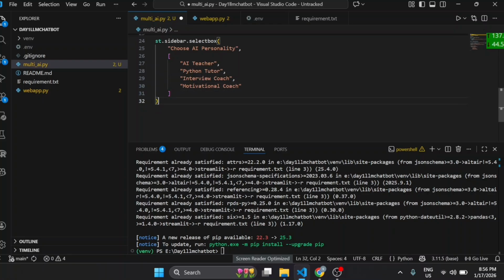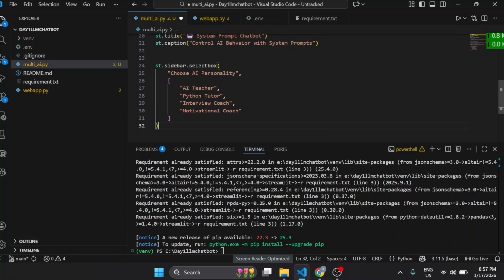Now we will write the system prompt. I will explain why we did st.sidebar.selectbox here. It will be in the side section of the Streamlit page, where each of the AI personalities will be listed, so that you can select an AI personality and talk with that personality.